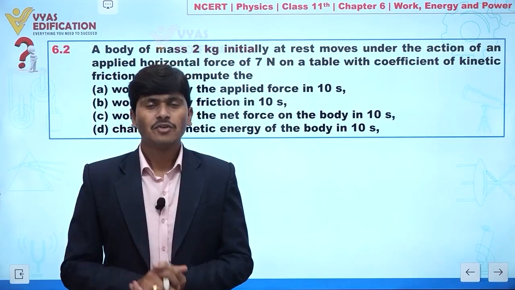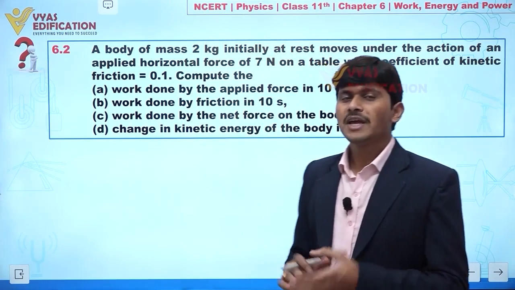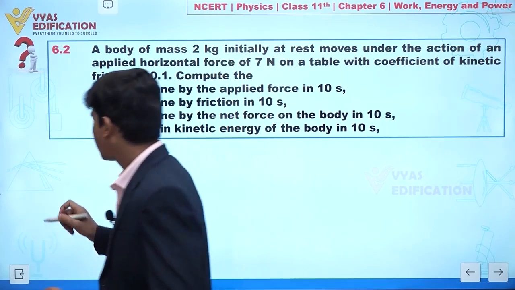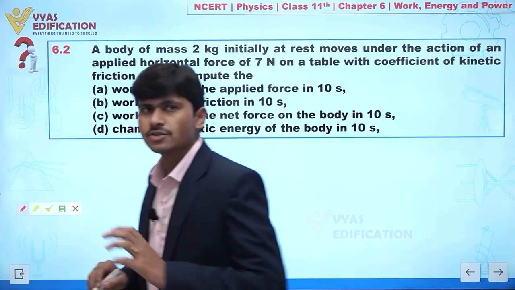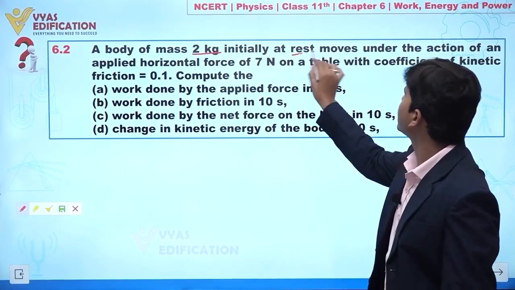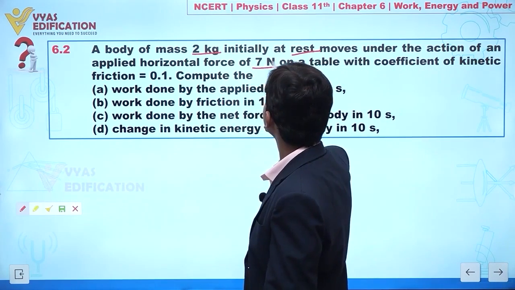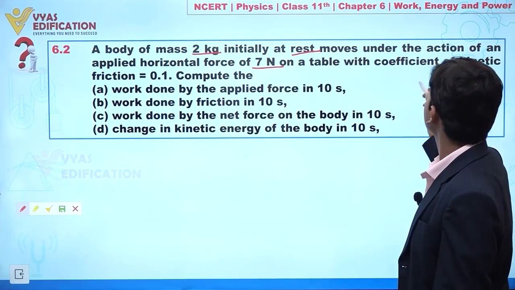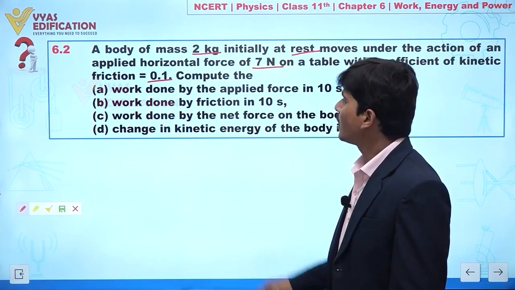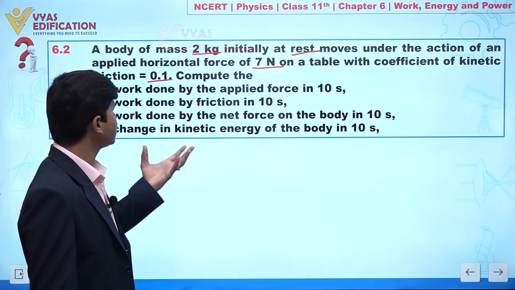Now dear student, we are going to solve question number 6.2, and in this question it is given a body of mass 2 kg. First let us try to understand this question. A body of mass 2 kg, initially at rest, moves under the action of an applied horizontal force of 7 Newton on a table with coefficient of kinetic friction 0.1. Now we have to find the values of A, B, C and D.